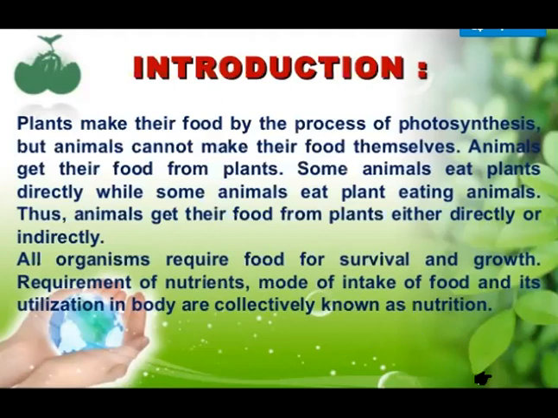So in this chapter we will study nutrition in animals. Now, in the previous classes, you have studied about nutrients. Five different types of nutrients we have studied, which are needed by the body. So the animals take solid food from the environment, which is rich in different nutrients, and then that food gets digested in their body, and then they get the nutrients from the food.